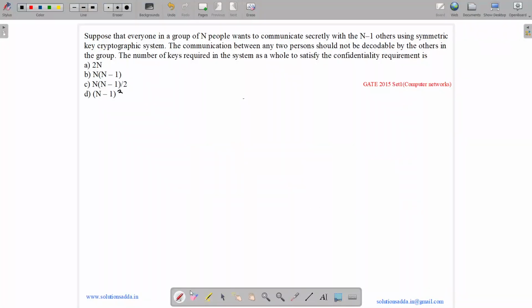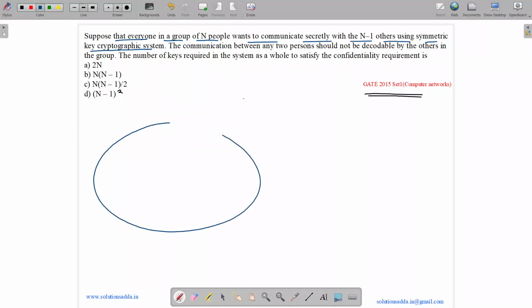This question belongs to the computer network subject and was asked in GATE CSE 2015. The question states: suppose that everyone in a group of n people wants to communicate secretly with the n-1 others using a symmetric key cryptographic system. So we have n people in a group, and every person wants to communicate with every other person.